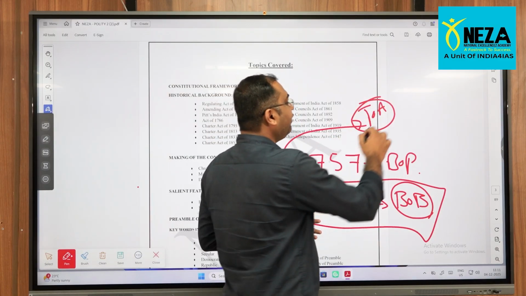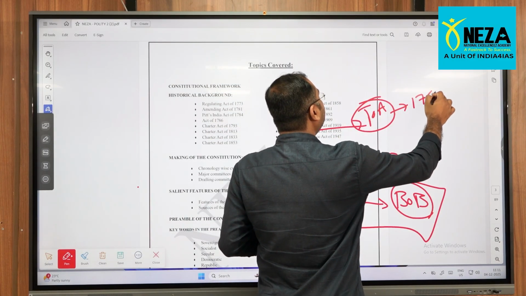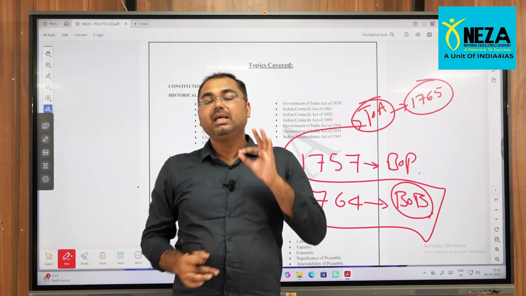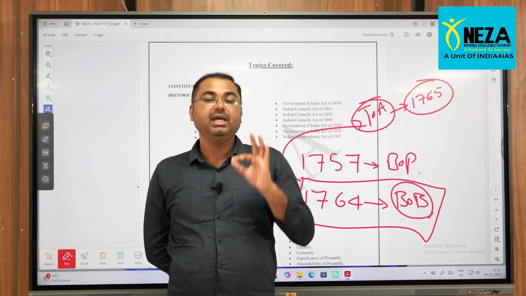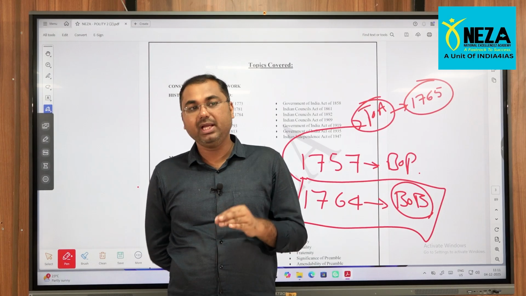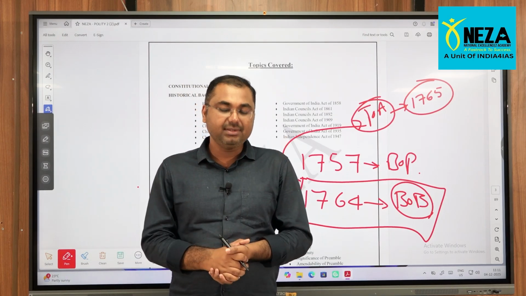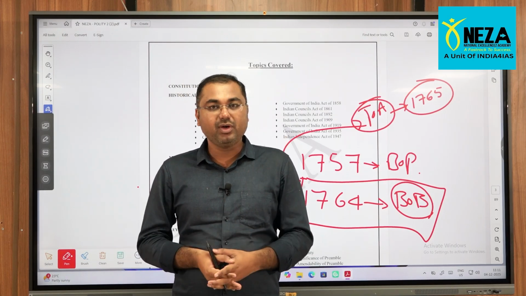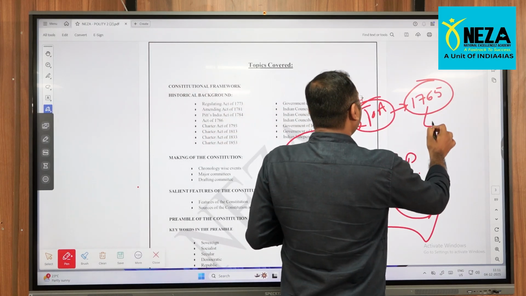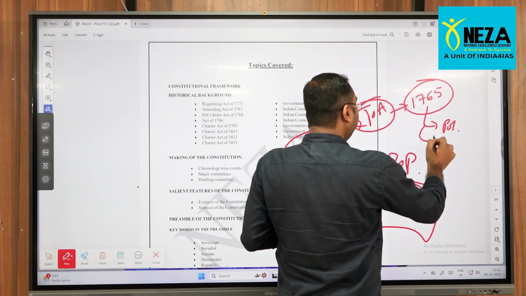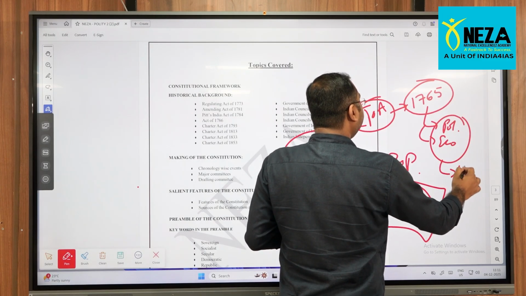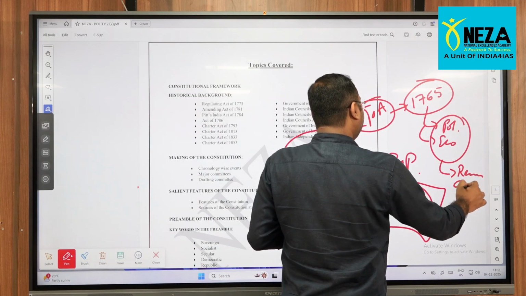The Treaty of Allahabad took place in the year 1765. By this Treaty of Allahabad, Britishers officially got the revenue collection rights of 3 major villages. The combination of these 3 villages is what we call today Calcutta. So by this, first they became politically supreme. Now economically also they became supreme by getting the revenue collection right.